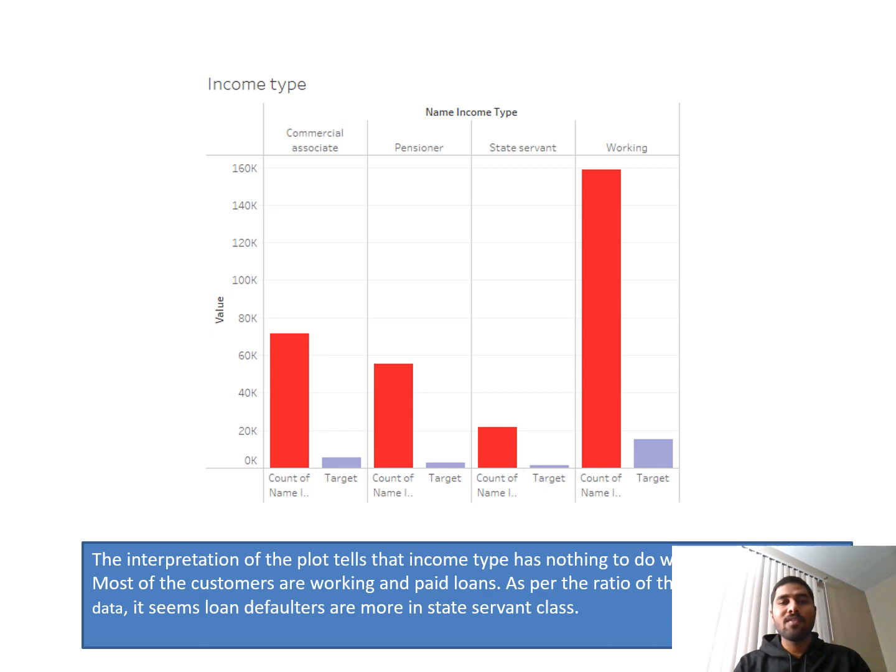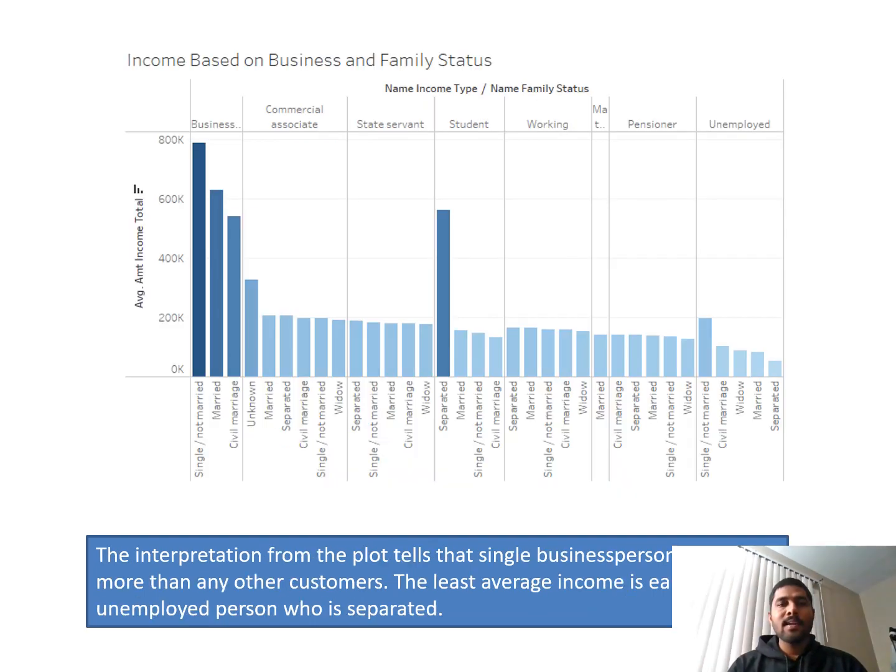Income type interpretation of the plot tells that income type has nothing to do with the default loans. Most of the customers are working and paid loans. As per the ratio of the customers in the data, it seems loan defaulters are more in the states around class. Let us see the income based on business and family status.